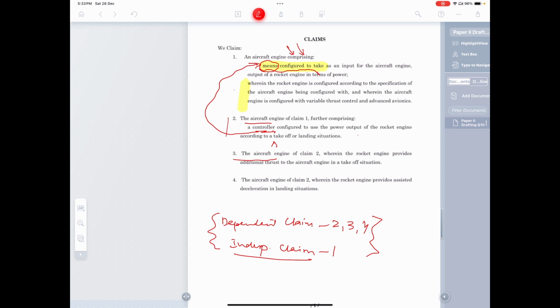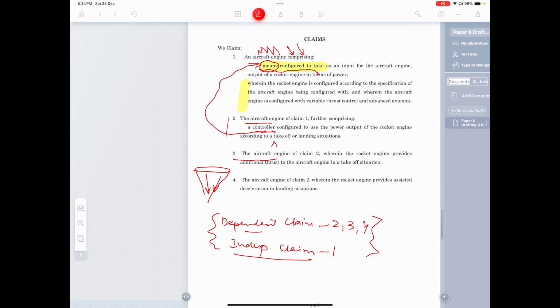The claims that depend on other claims for their existence are dependent claims. So coming back to the way dependent claims are drafted, if the independent claim is talking about an aircraft engine, you have to talk in your dependent claim about that particular aircraft engine. Because remember, you start from a very broad representation and then you narrow it down, saying, okay, this is how the thing is done.